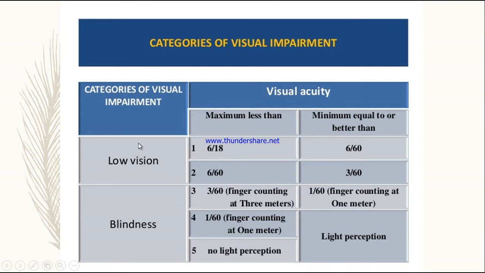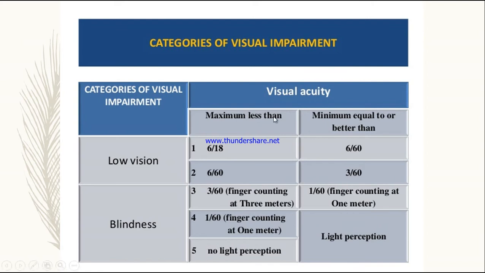In case of low vision, 6 by 18, and minimum equal to or better than 6 by 60. So here 6 is the distance, the finger counting at 6 meters. The distance here is always considered in meters and not in centimeters.